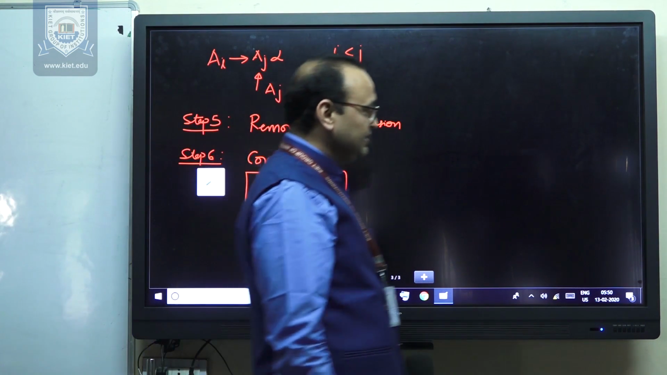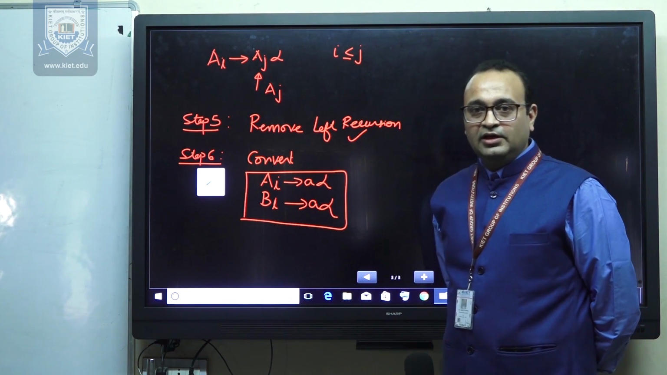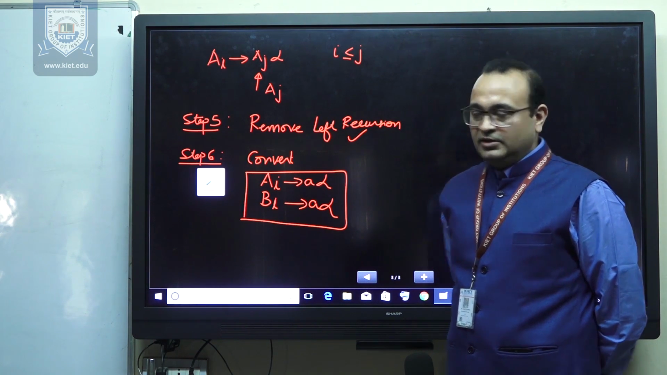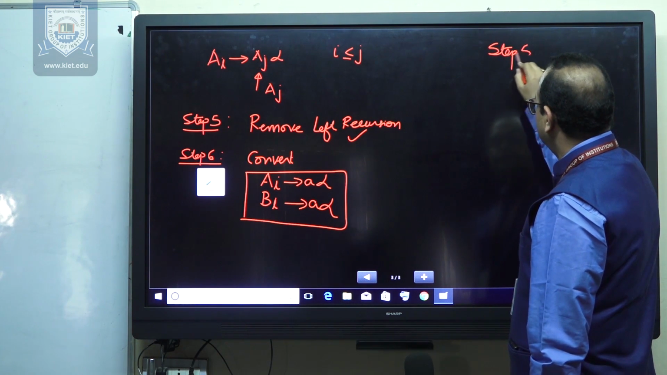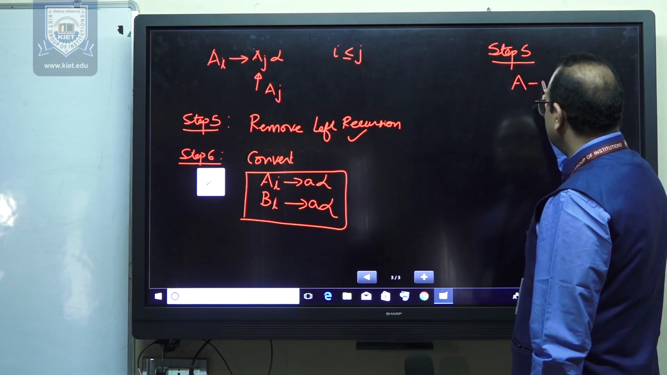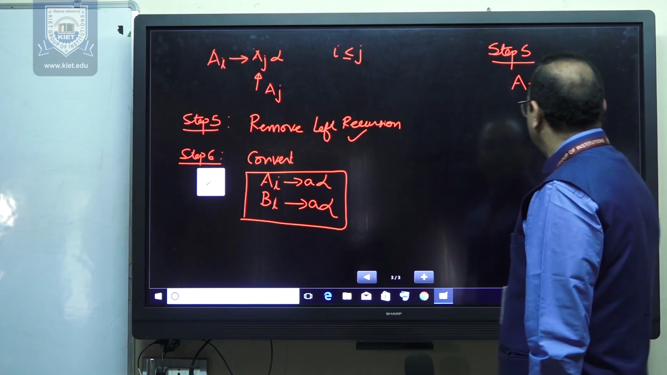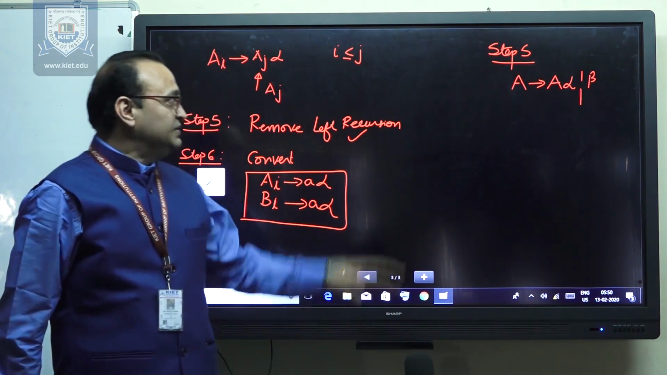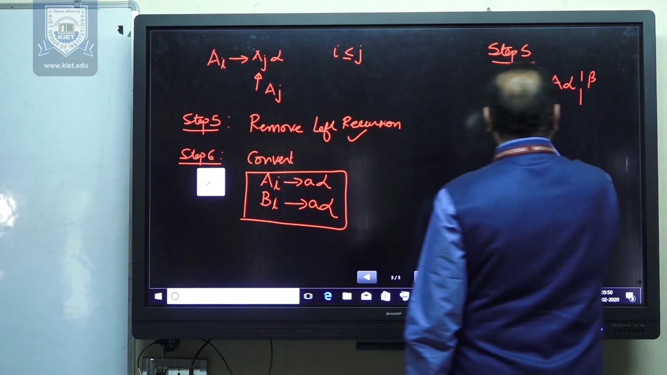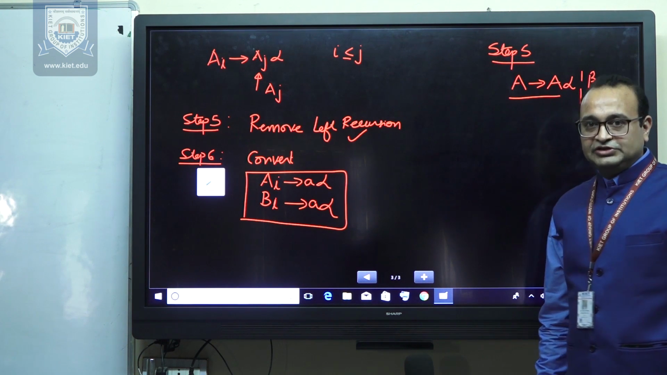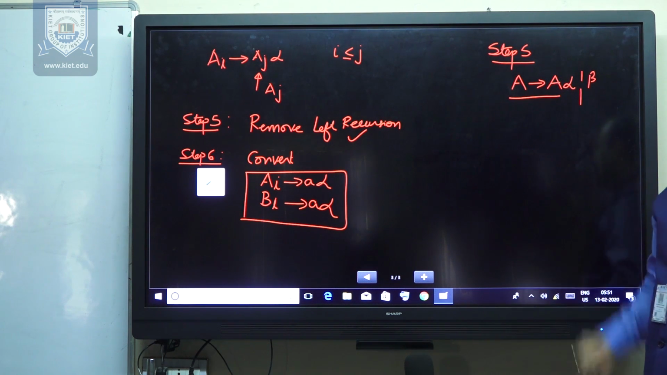So here one very important thing is how we have to remove the left recursion if it is available in the given grammar. So now come to step 5. Suppose we have a production like this: A derives A alpha or beta. Here we say that there is left recursion in the nature of the production. A derives A alpha, here we feel that this has the left recursion.